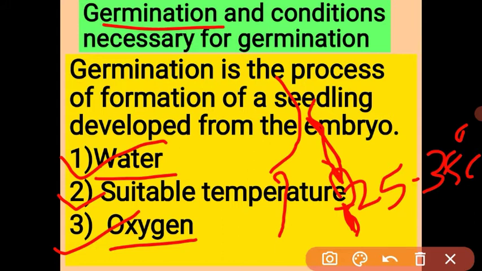In the process of respiration, oxygen reacts with glucose and produces energy, meaning the oxidation of the food present in the seed as the cotyledon. So it requires oxygen. A very small amount of oxygen is required for germination.